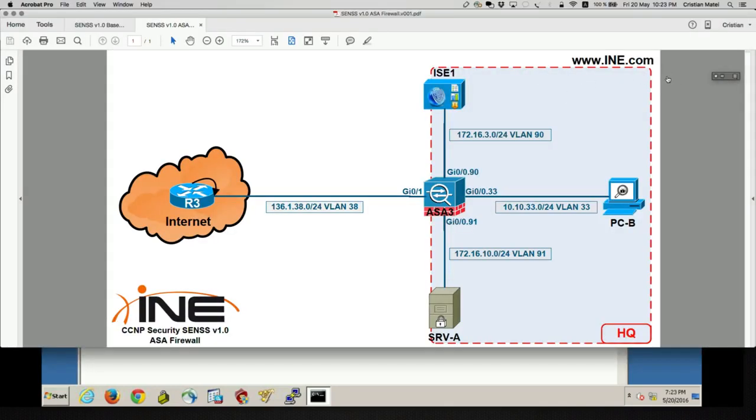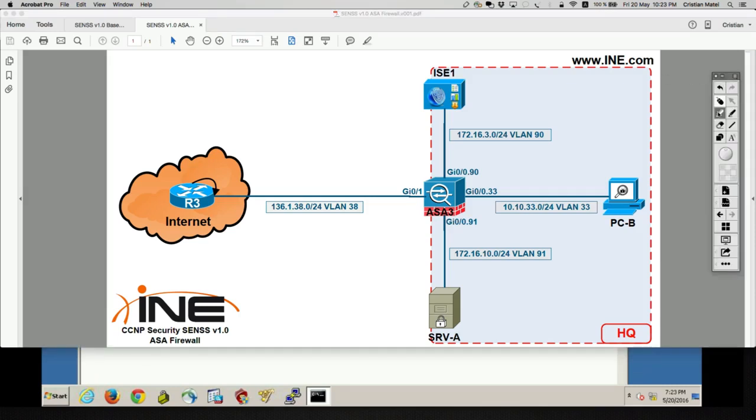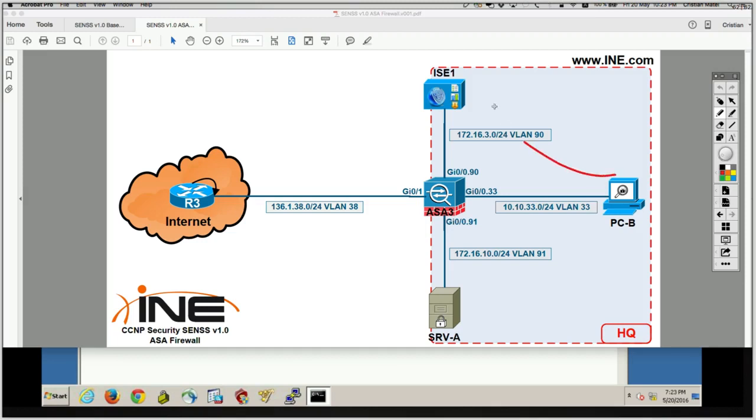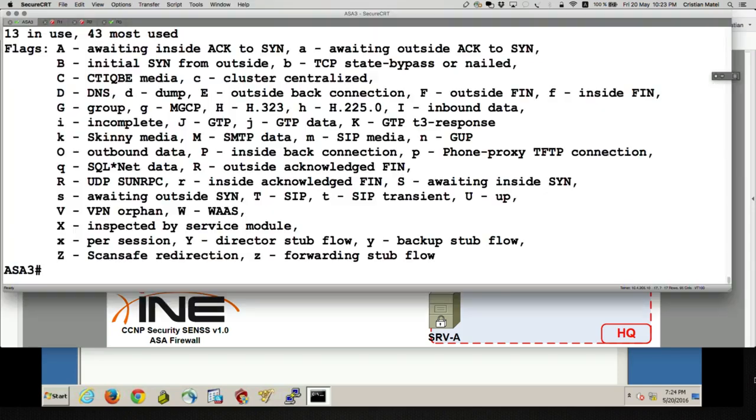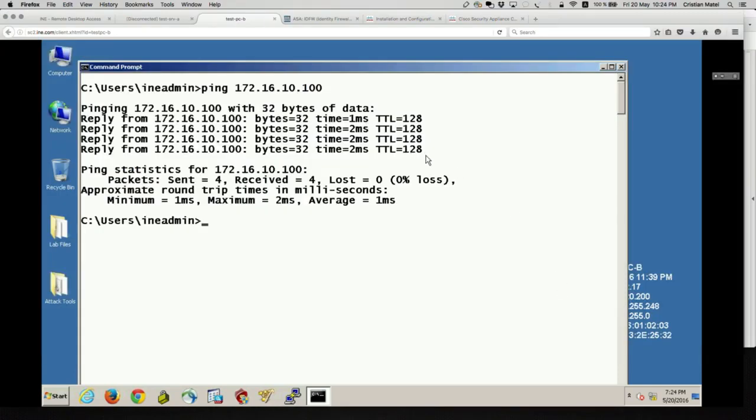So it's difficult to find the ICMP entries in the state table, because as soon as the echo request goes out and the echo reply comes back in, the entry from the state table is torn down, because per one echo request there is one echo reply. So it's very difficult actually to catch this in the firewall state table in general. Let me try to go on PCA and say ping question mark.